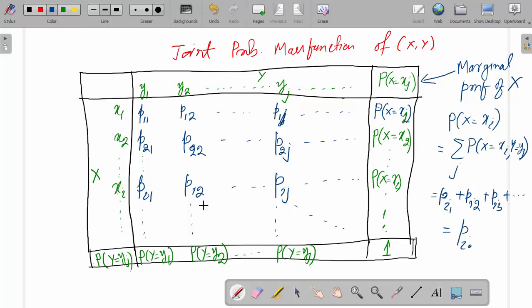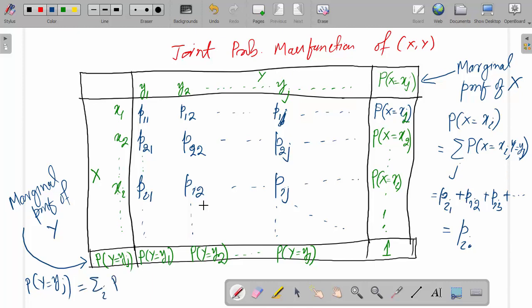Similarly here, this is the marginal probability mass function of y. So this is probability y equal to yj, that is equal to summation over i of probability x equal to xi and y equal to yj.